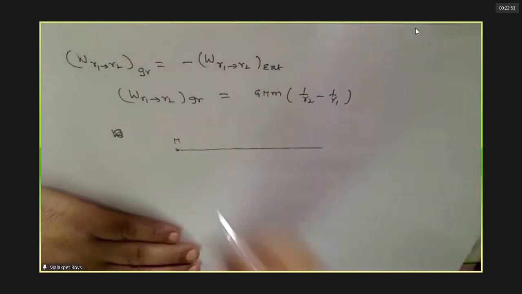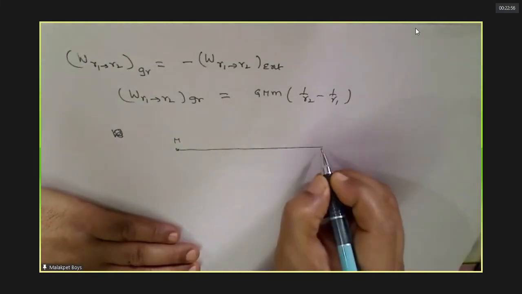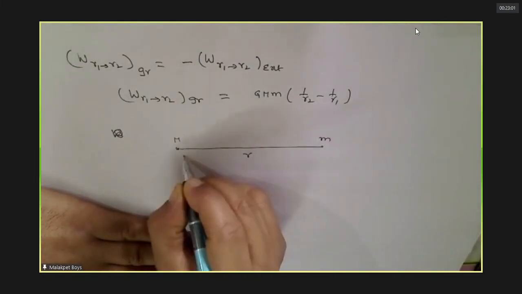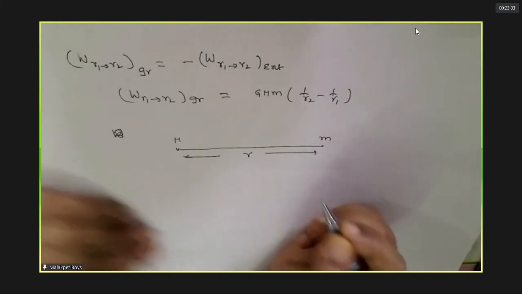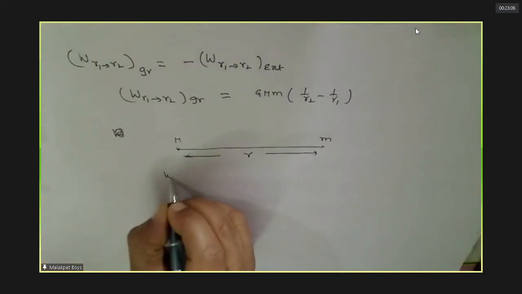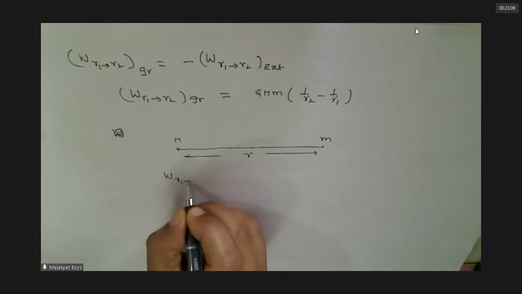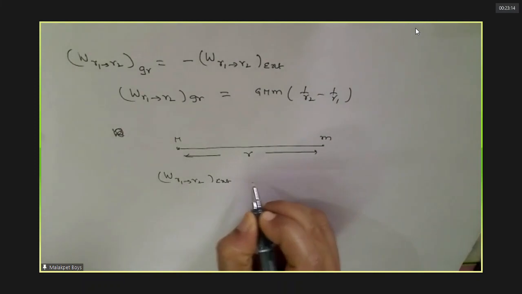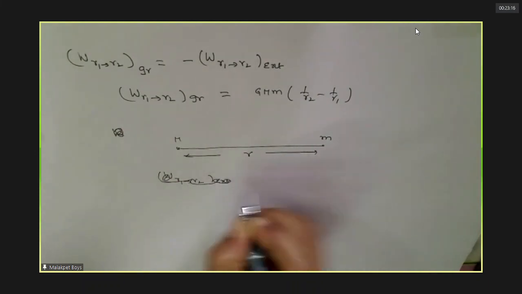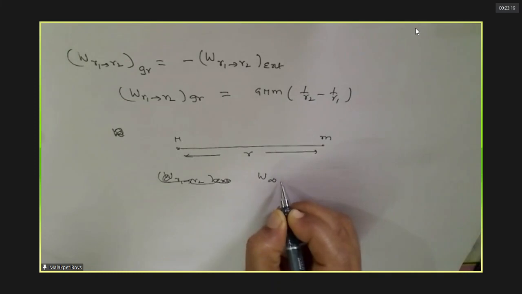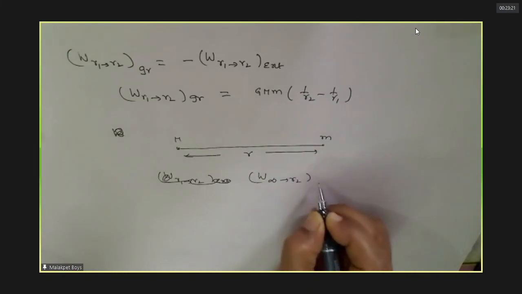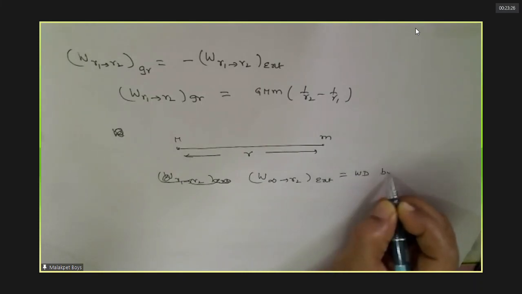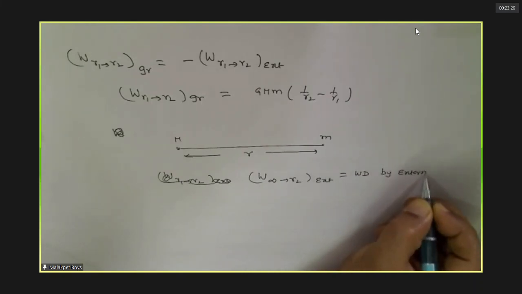Now suppose this is M. I want to assemble a particle here. That means I want to keep these together at a distance of separation. For this, there should be an external agency doing the work. Initially, the separation is infinite. That means I can say this is the work done to bring a particle of mass m by external force.